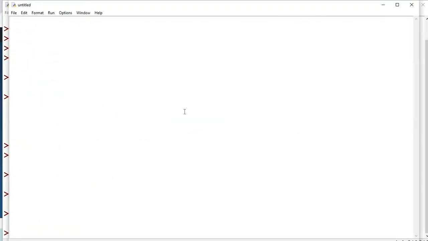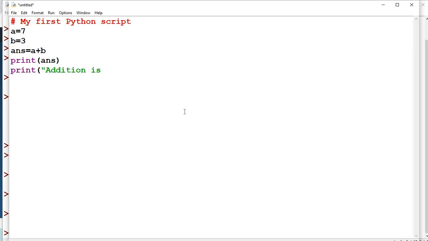How to write comments in Python? Hash helps us to write a comment. Now, my first Python script: A equals 7, B equals 3, answer equals A plus B, then print answer, then print bracket, double quote, addition is, then answer.